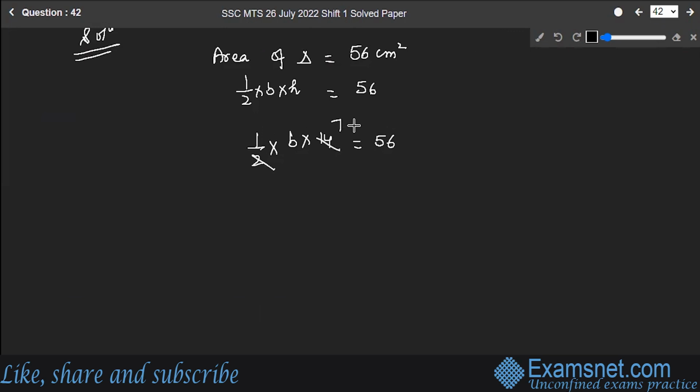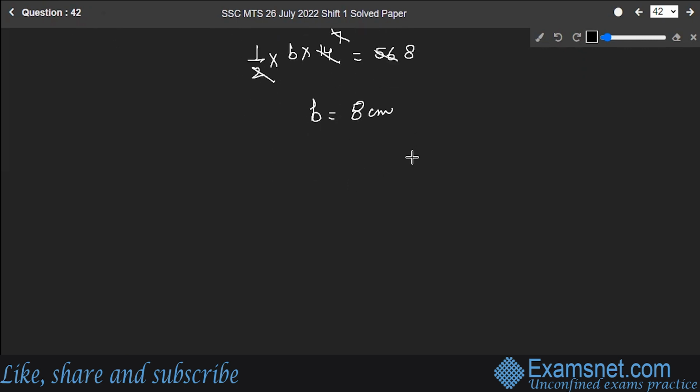So they will cancel at 7 and it will cancel at 8. So base of the triangle is 8 centimeters. Now the diameter of circle is equal to 7 by 4 of the base, which is equal to 7 by 4 into 8, that is equal to 14 centimeter.